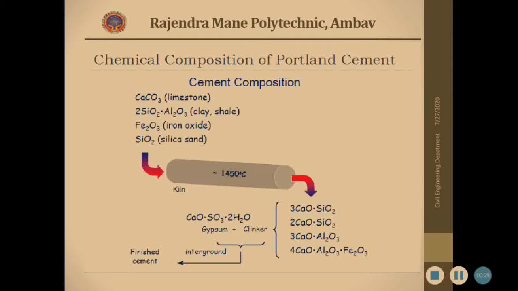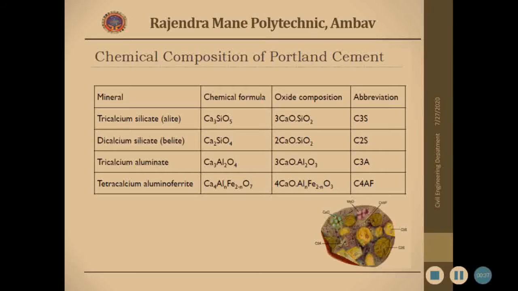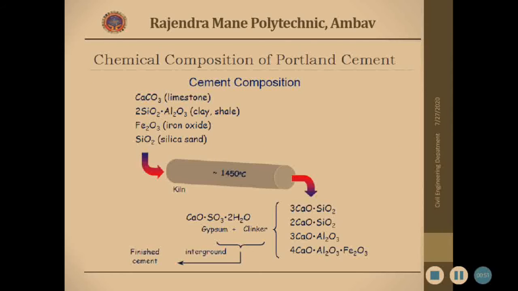The chemical compounds of cement are tricalcium silicate, dicalcium silicate, tricalcium aluminate, and tetracalcium aluminoferrite. These are the chemical compounds formed after heating limestone, shale clay, iron oxide and silica sand at a temperature of about 1400 to 1500 degrees centigrade.